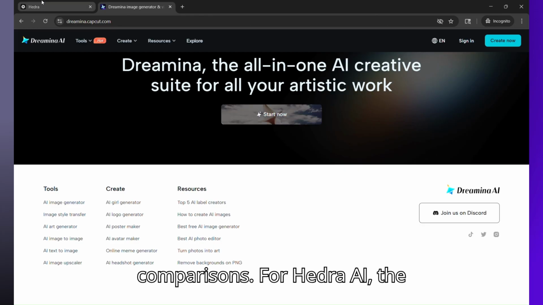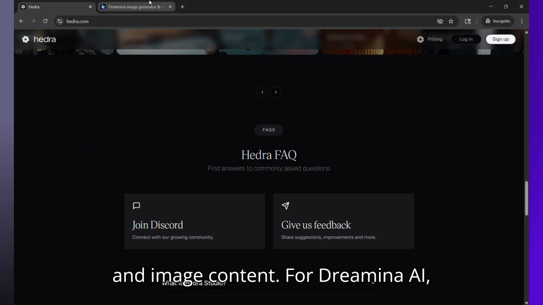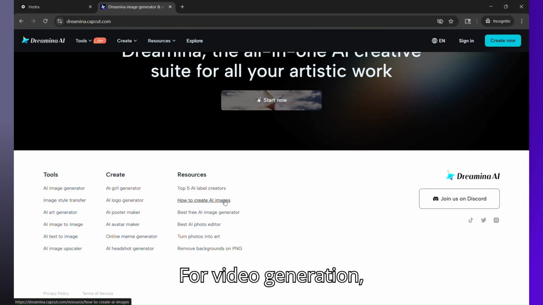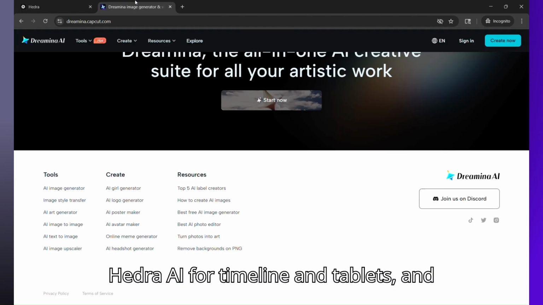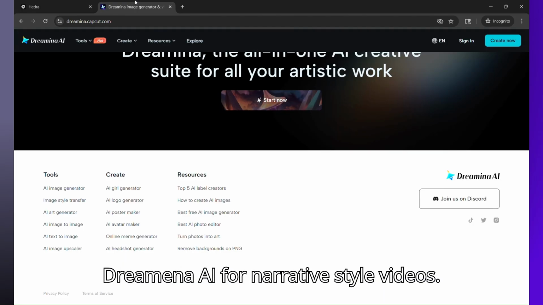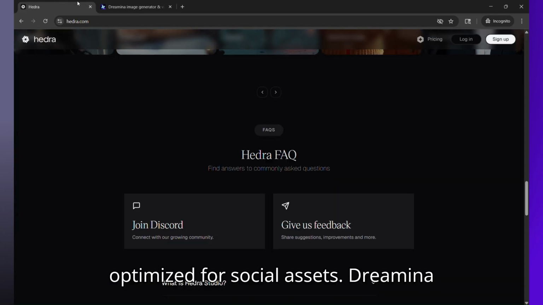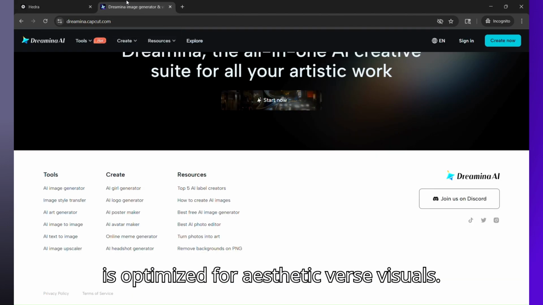And now for the feature comparisons. For Hedra AI, the main focus is scalable video and image content. For Dreamina AI, you have creative ideation visuals. For video generation, both are able to do that. Hedra AI for timeline and templates, and Dreamina AI for narrative style videos. For image generation, Hedra AI is optimized for social assets. Dreamina AI is optimized for aesthetic first visuals.